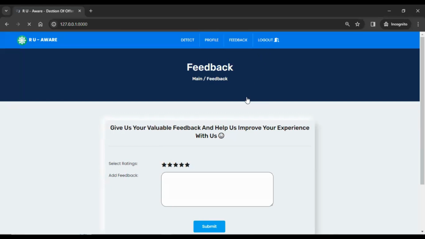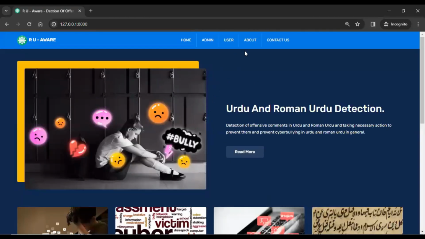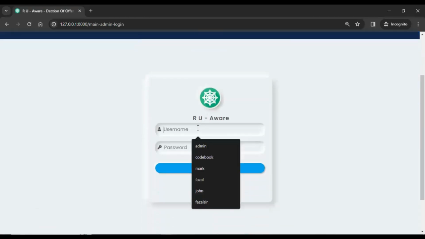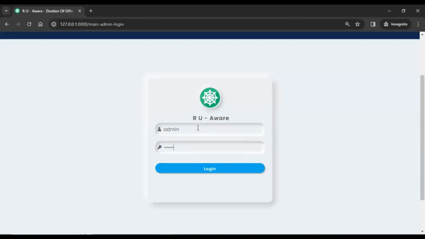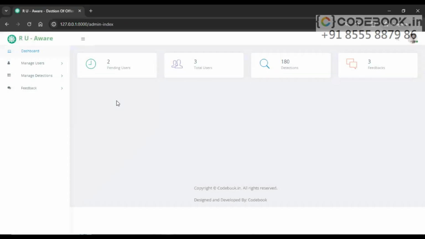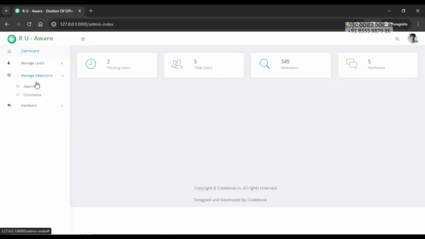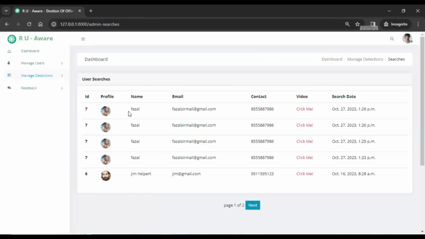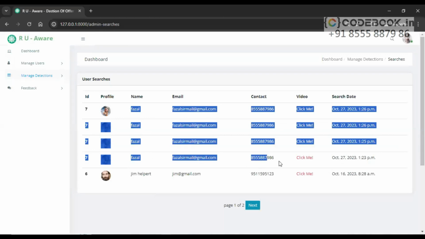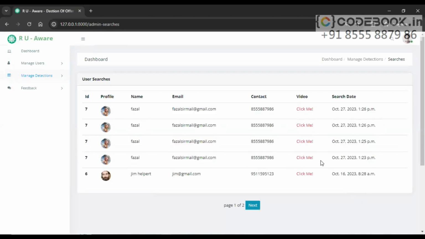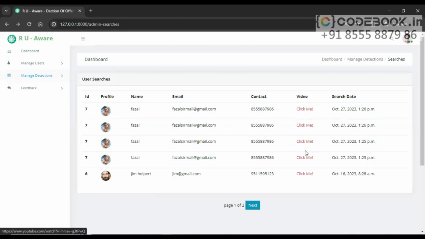Let's log out and check the details we have not yet checked in the administrator. I will log in as administrator by providing the admin credentials. After admin login is successful, we can see the dashboard. Let us go to manage detections, searches. How many searches have been done? This user Fazal has done 4 searches, and we can check what searches he has done by clicking on this video link. It will open in YouTube. The link is there, along with the date and time of the searches.